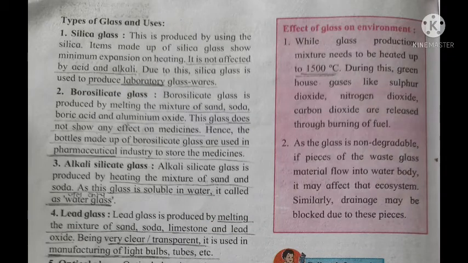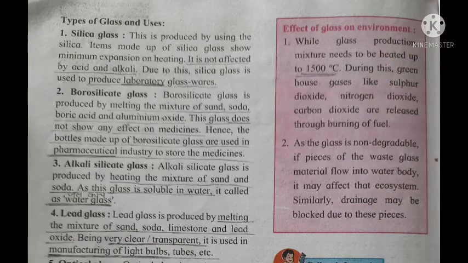The types are silica glass, borosilicate glass, alkali silicate glass and lead glass. Okay, in silica glass there is acid and alkalis present, and it is produced in a laboratory, using silica as the main component. Then the next glass is borosilicate glass. In its production, a mixture of sand, soda, boric acid and aluminum oxide is melted. Hence, borosilicate glass is used in the pharmaceutical industry and also in the medicine industry.